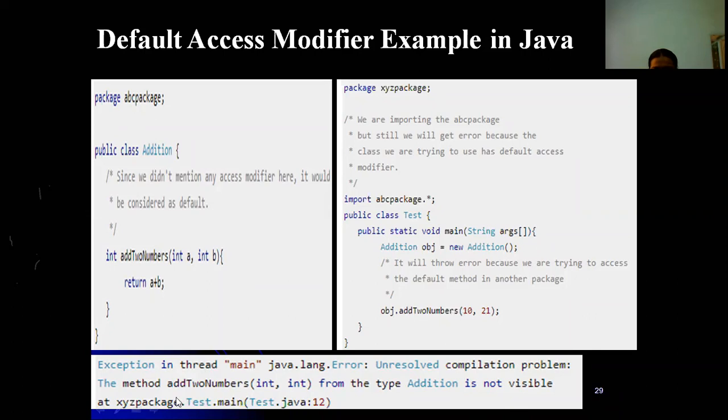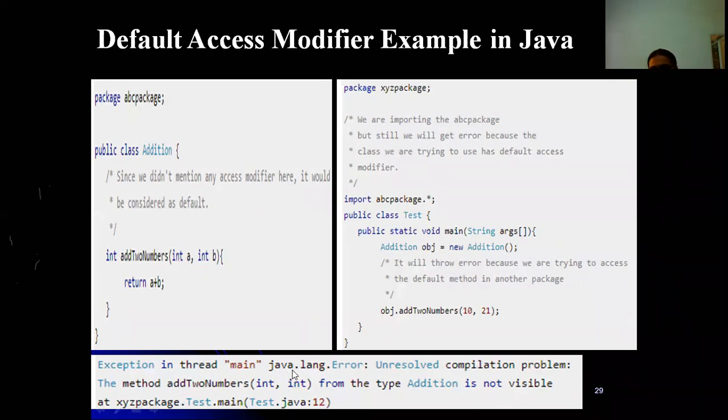So here we have an exception in thread main. Within main we have an error, that is java.lang.Error. This error arises when it is uncontrollable for the programmer. The programmer cannot do anything about this. You have to change the program or use another method. So this is called the error.